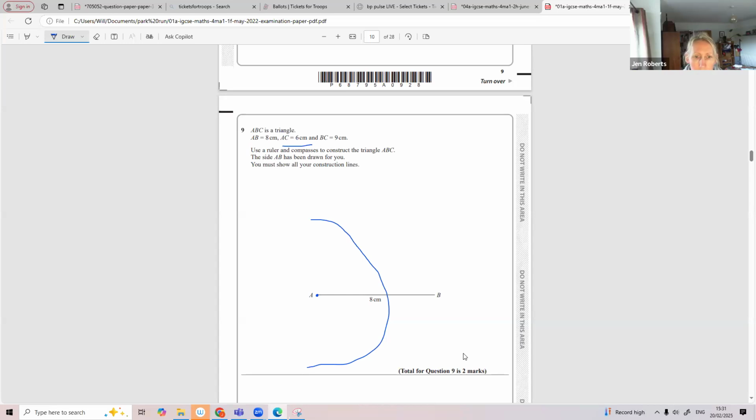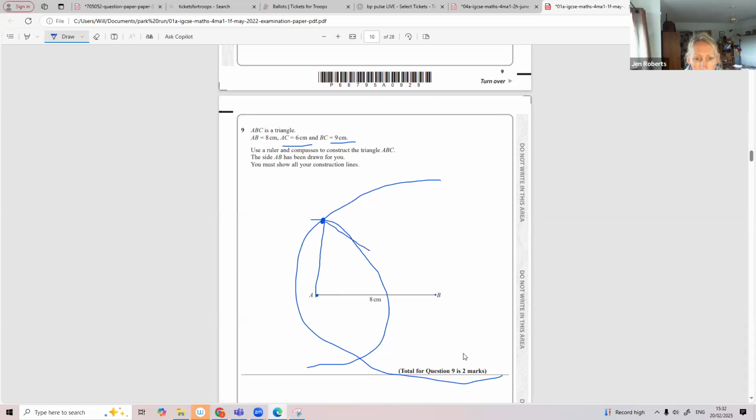I do the same from B, but this time open your compass 9 centimetres. Put the point of your compass there and draw another big arc. Well, this is going to be 9 centimetres, so it's going to be something like this. Right, can you see where the 2 arcs meet, that's the 3rd point of your triangle.